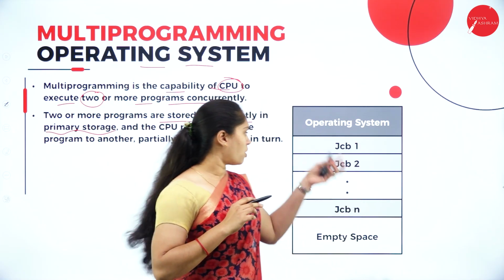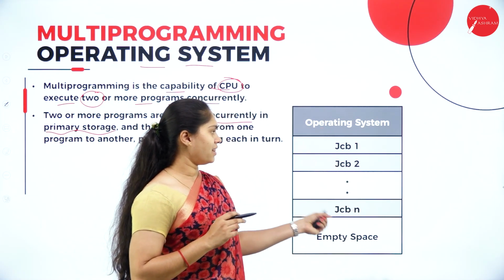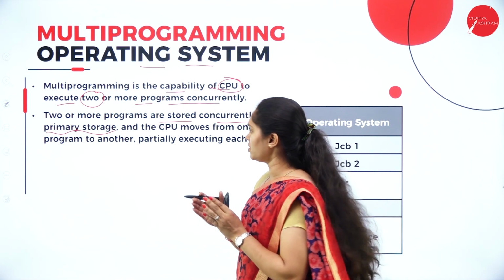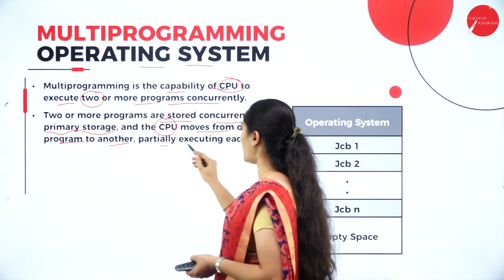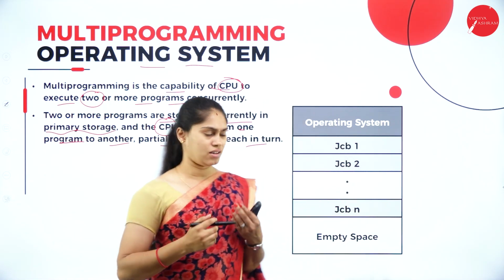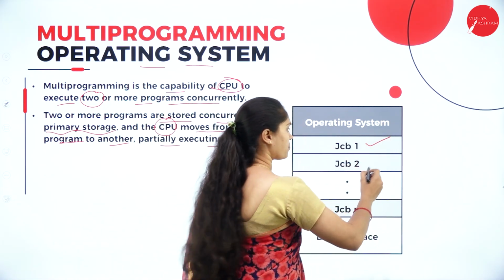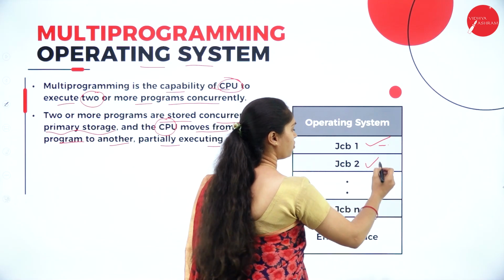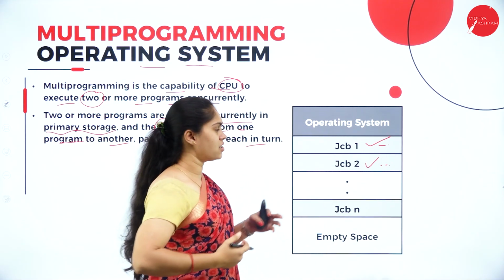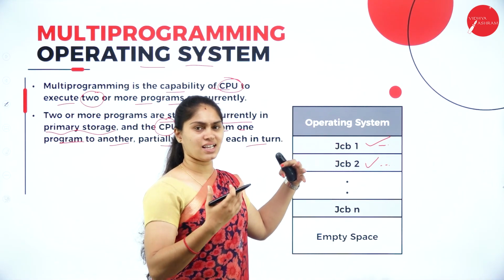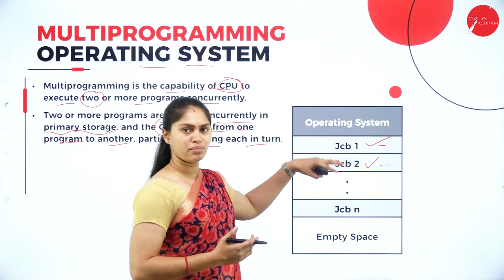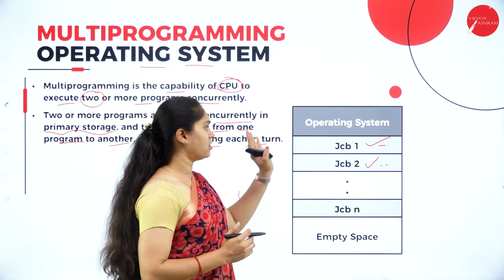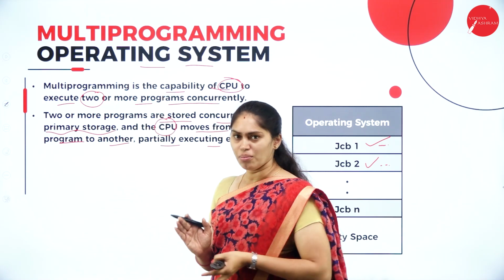2 or more programs are stored concurrently in the primary storage. So we have job 1, job 2 up to job n. All these are going to be stored in the computer's primary memory, and the CPU moves from one program to another, partially executing each in turn. So job 1 will run for 2 seconds and job 2 will run for another 2 seconds. When I look at this, I can see that it is running parallelly. We won't feel that there is a gap between job 1 and job 2. Okay, this is the multi-programming operating system.